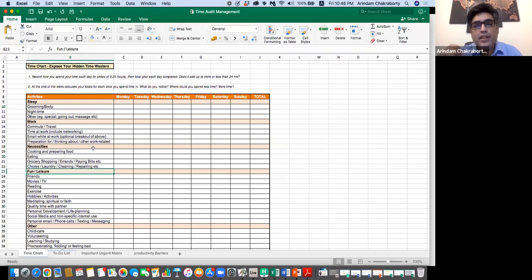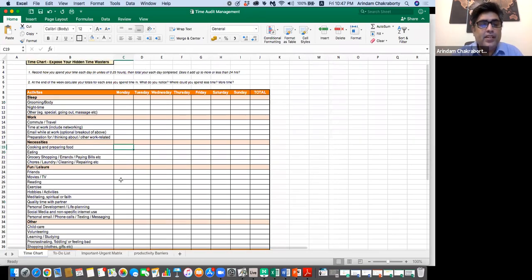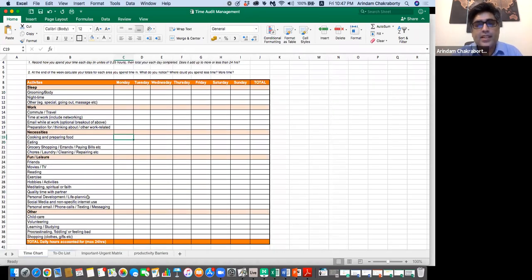So guys, if you can keep a measurement in terms of every 15 minutes or every half an hour, how much you have actually spent in say grooming the body, or maybe you have slept in the night time or whatever, or in context of work, how much time you have spent on commute, or time at work, or how much on emails, or how much on preparing cooking and foods. So when I'm speaking about this, it is not only in context of work, but it is in context of life in general, right? So how much of TV, exercise, right?